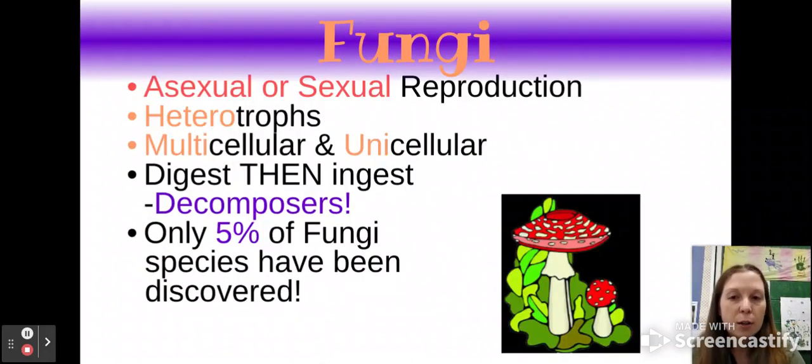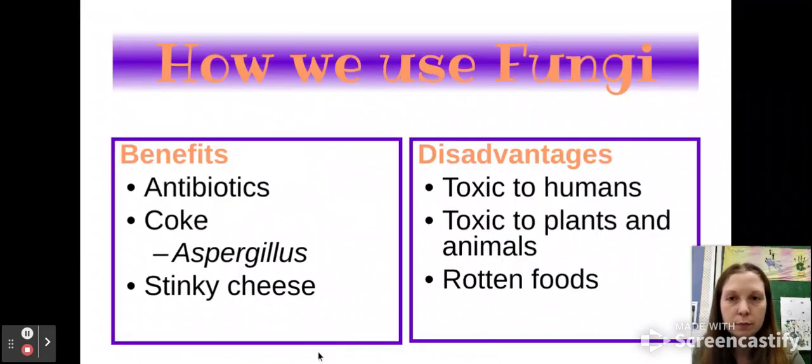We have fungi, which you automatically can think of like mushrooms. These undergo asexual and sexual reproduction. They are heterotroph, so they eat other things. Multi and unicellular. They digest first, then ingest food. So that means they're decomposers. So they break things down before they can consume them. Only 5% of fungi species have been discovered, but there is expected to be way more than that.